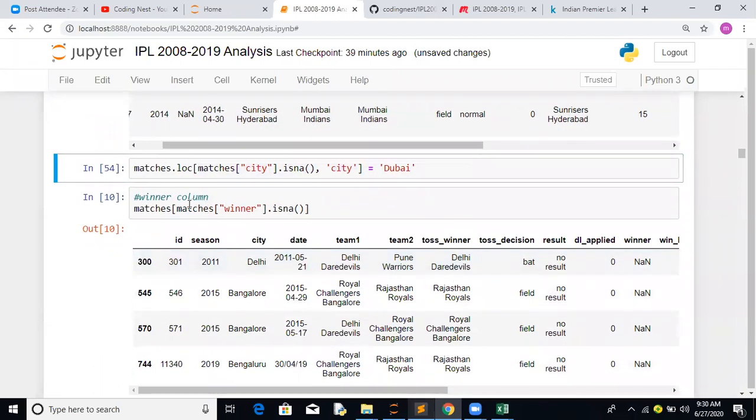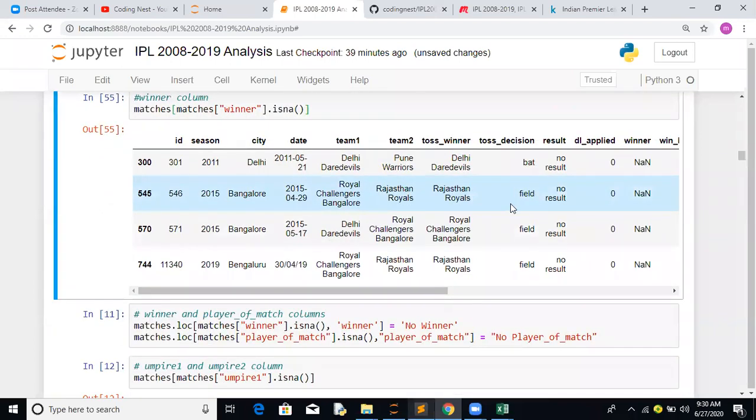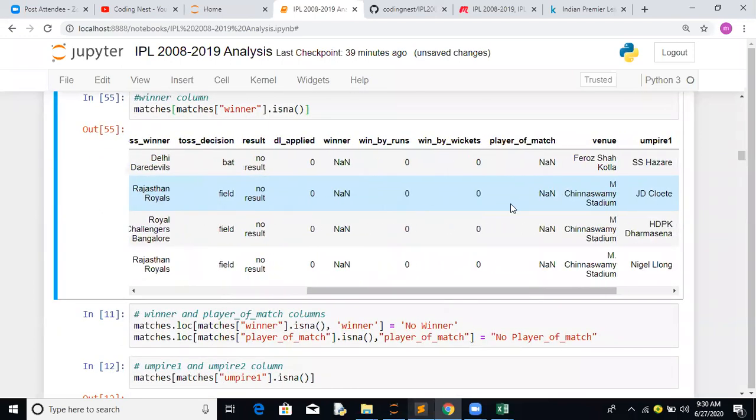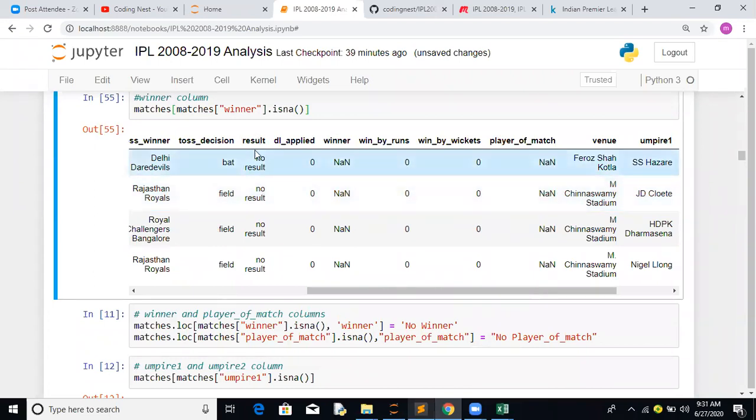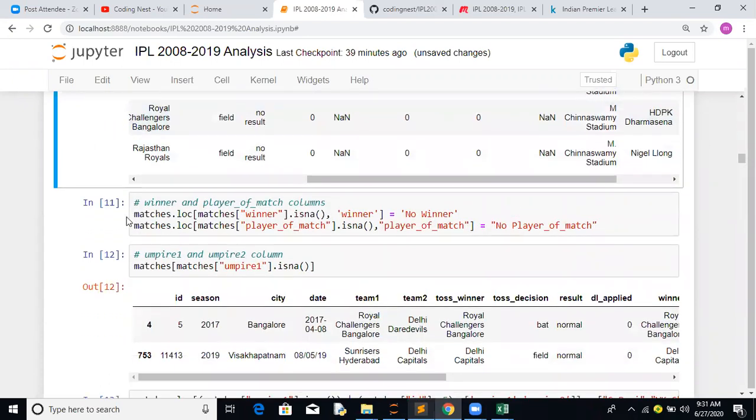Now the next part is your winner column. So let's try this winner column. If you notice, for the winner column and for player of the match, here we have a result of no result. Since there is no result, I think it's pretty logical that there is no winner or player of the match. So let's try to fill out these values.